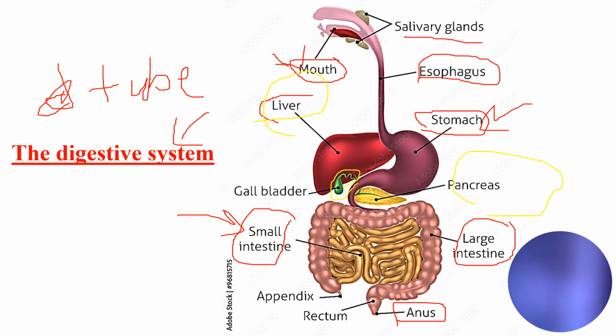So at the beginning of the small intestine, the bile duct is connected to the small intestine. Same as the pancreas, it is connected to the small intestine. The gallbladder is the site of storage of the liquid secreted by the liver. The liver secretes a liquid called bile. Okay, bile, I will see it in the next slide.